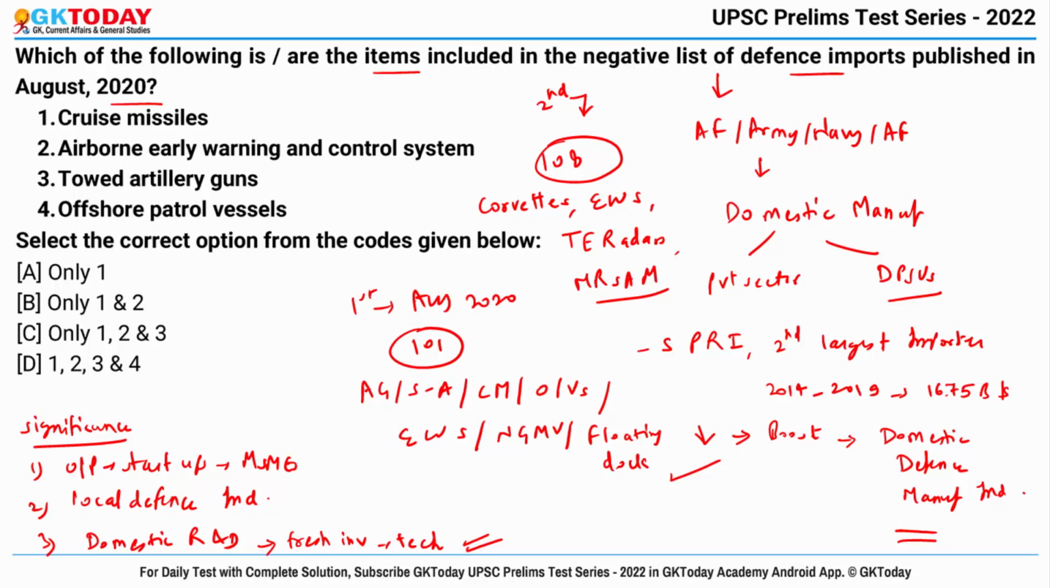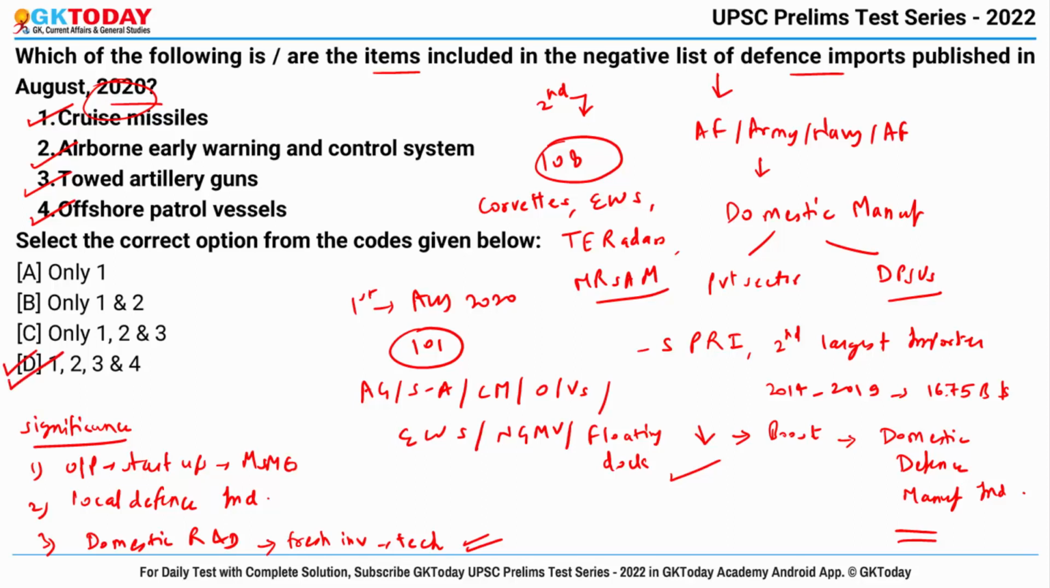Basically, we have to tell which among the following items are included in the first negative list for defense imports. Cruise missiles, airborne early warning and control system, towed artillery guns and offshore patrol vessels. All are right, hence the correct answer is option number D, that is 1, 2, 3 and 4.